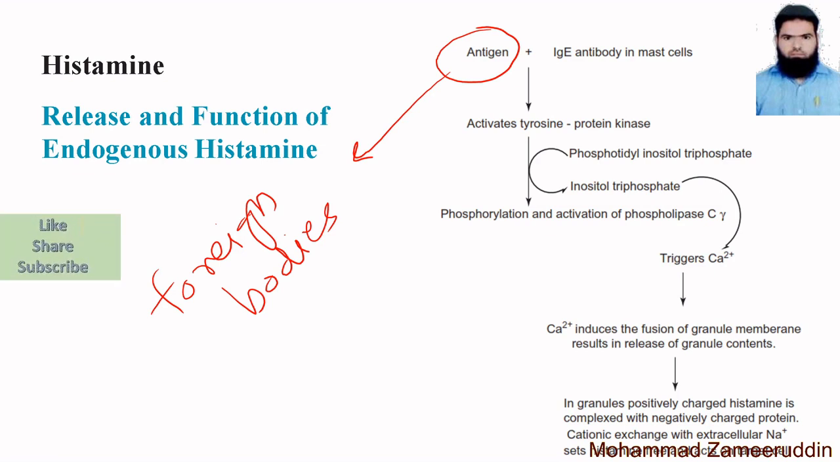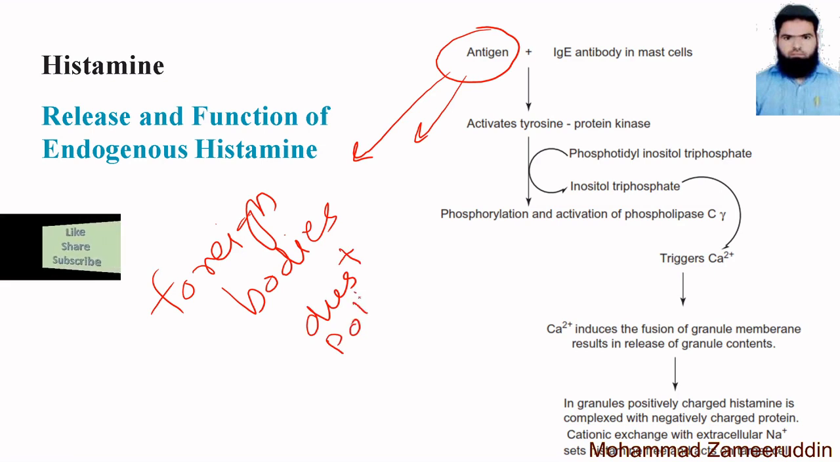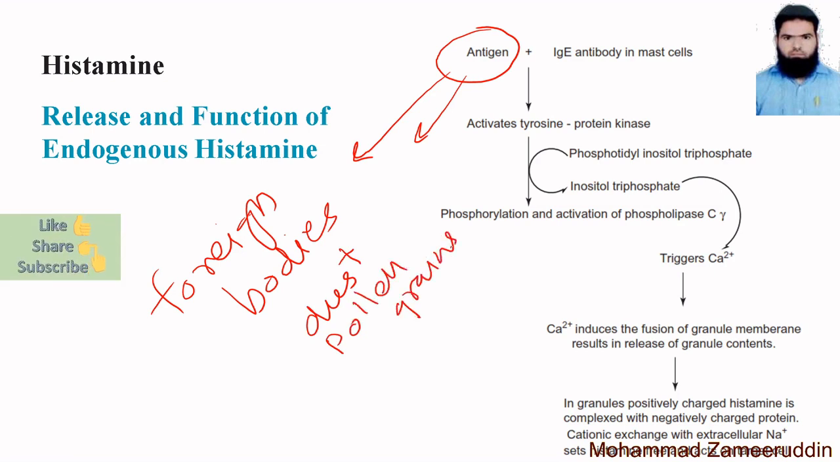So these are the antigens. What are the antigens? Sometimes it is dust, this also acts as an antigen. Sometimes pollen grains of trees also act as antigens. Some chemicals or compounds also act as antigens. These are the antigens which mediate the release of histamine from the storage site.